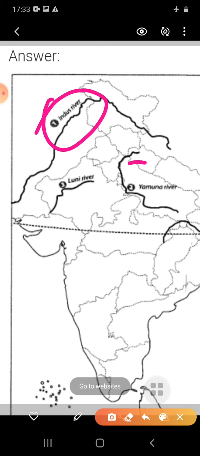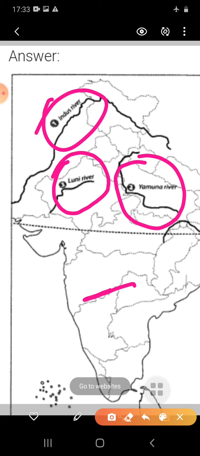About the Yamuna river, I want to say that the Yamuna rises in the Yamunotri glacier in the Himalayas, flows parallel to the Ganga, and they meet at Allahabad. The Yamuna rises from the Yamunotri glacier in the Himalayas and flows parallel to the Ganga, and then where does it meet? It meets the Ganga at Allahabad. Next, the third one is the Luni river. You have to locate the Luni river here.